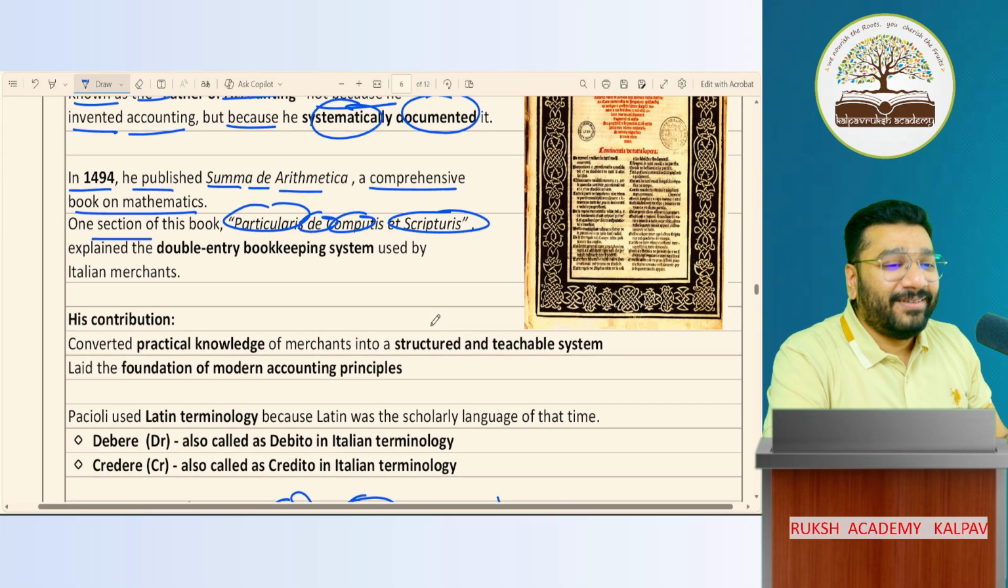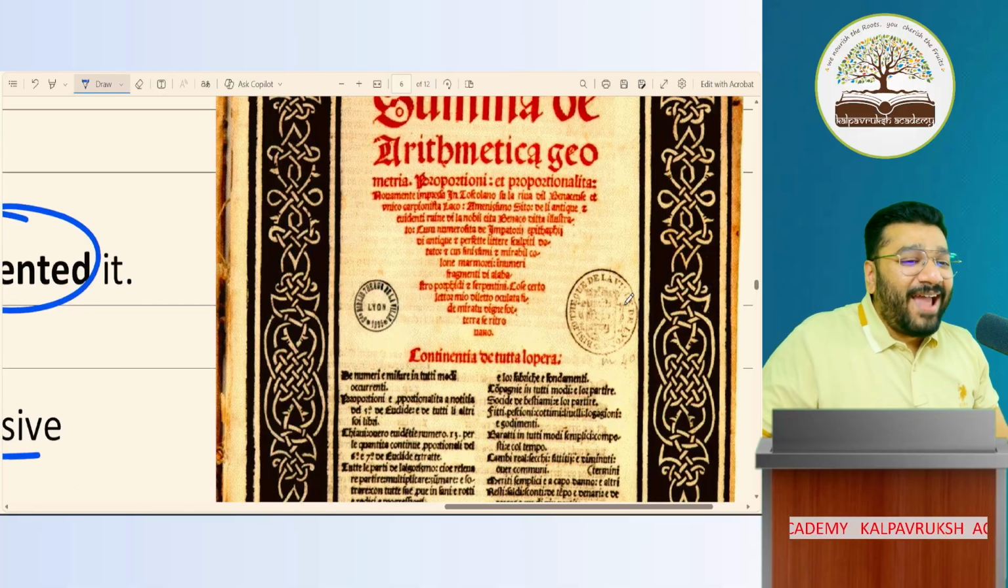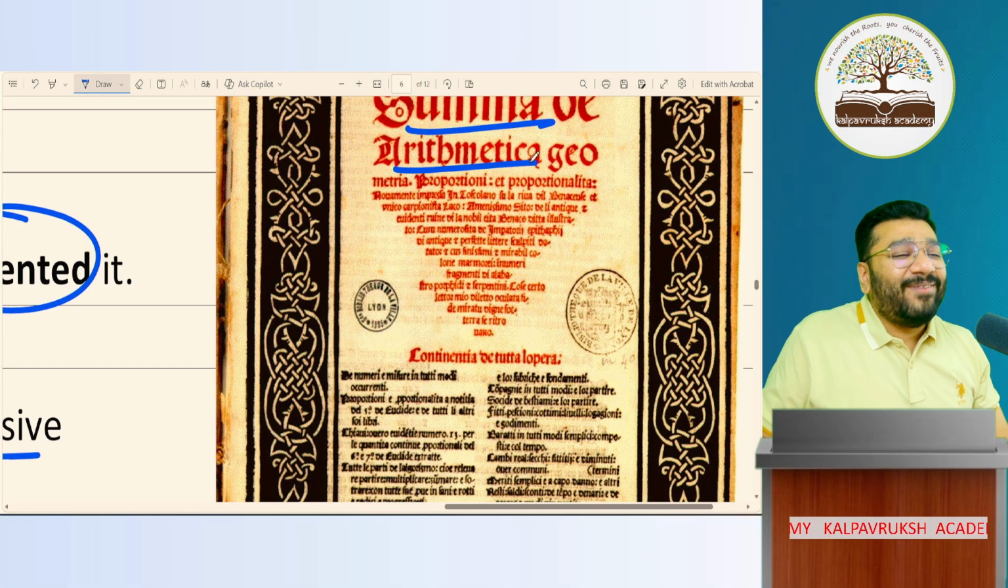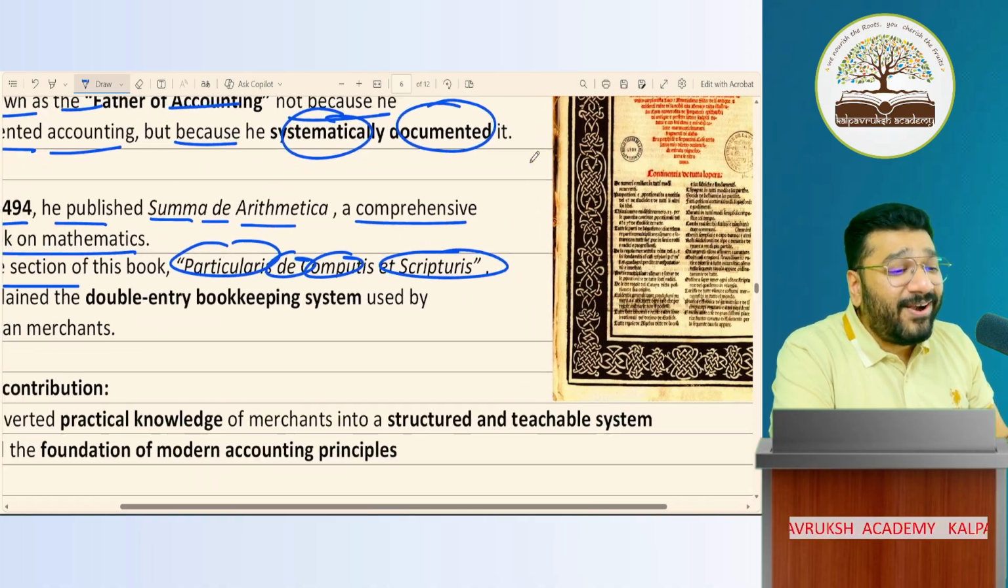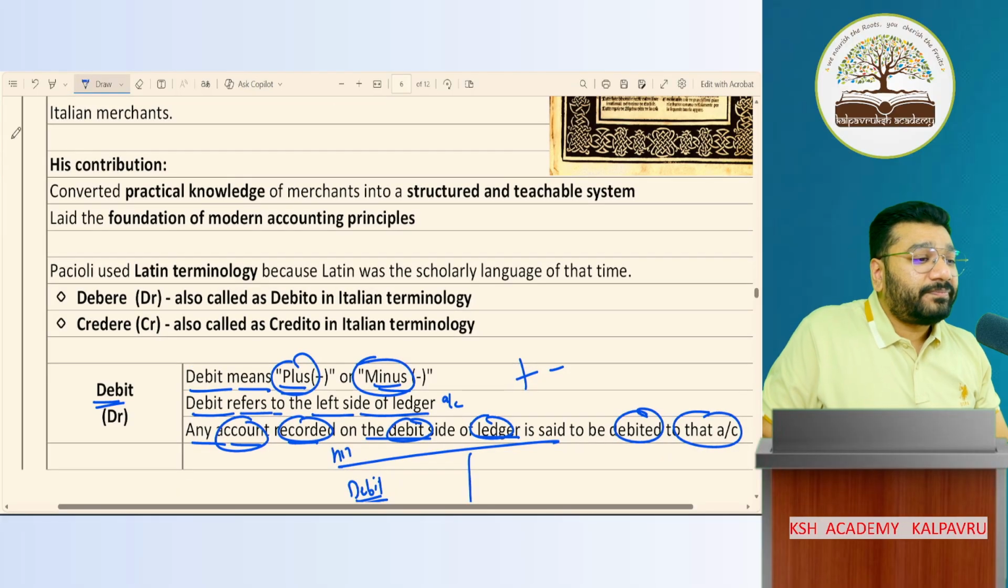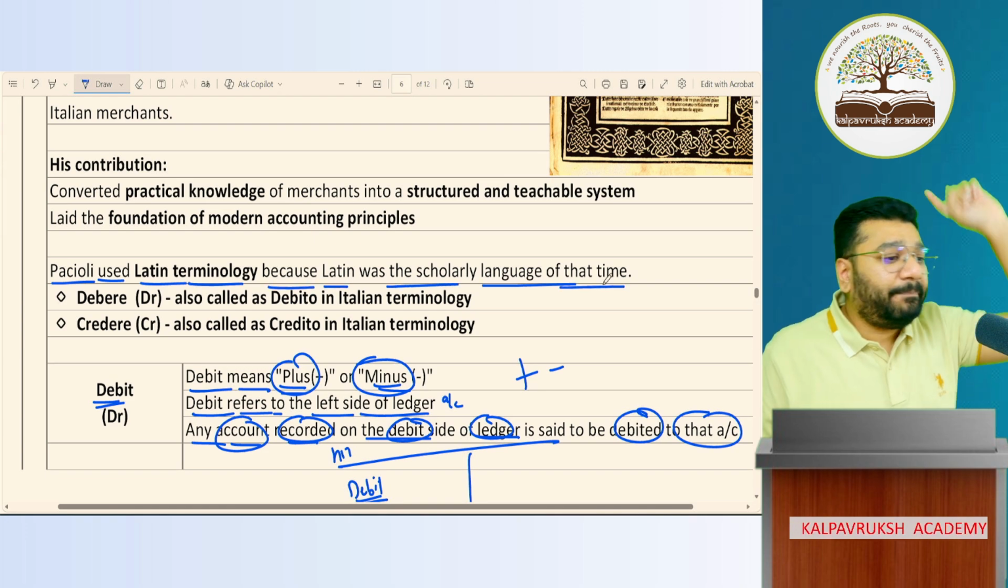Now, clear? If you can read this, you can read this also. Summa di Arithmetica. Sir, what language is this, sir? Pasquale used Latin terminology because Latin was a scholarly language at that time.